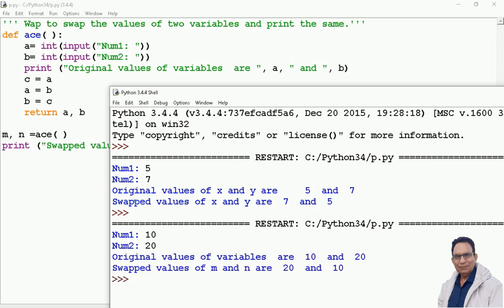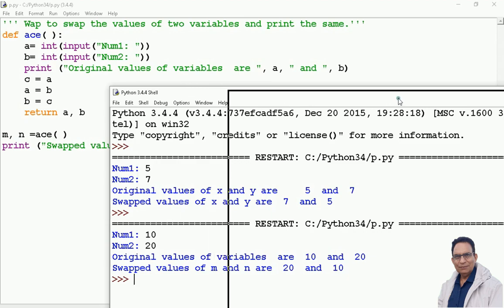See, when these two values are accepted, the execution proceeds to the print statement. After accepting the values, the print statement comes. We say the original values of variables a and b, and for a and b we are getting 10 and 20. Then swapping is done here and the swapped values are returned outside. m and n are holding the values from the call of the function, and these values are the swapped values. So here you get the swapped values. I hope it is clear.